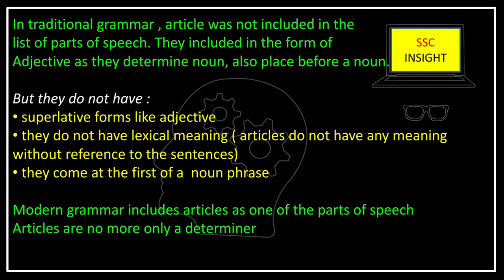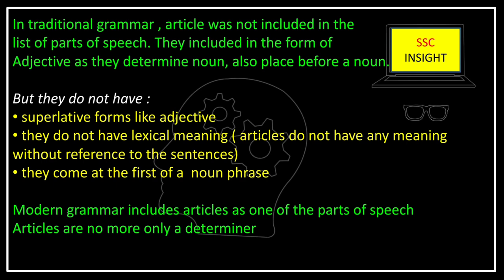If I say tall or if I say dark, it will itself mean something. But if I say a or an or the, it will mean nothing. So, articles do not have any meaning without reference to the sentence or without reference to the noun. So, without noun, article does not have any existence.